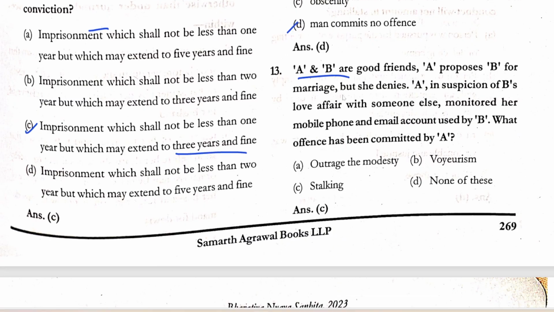A and B are good friends. A proposes B for marriage, but she denies. A is in suspicion of B's love affair with someone else. Monitored her mobile phone and email account used by B. What offense has been committed by A? Stalking.